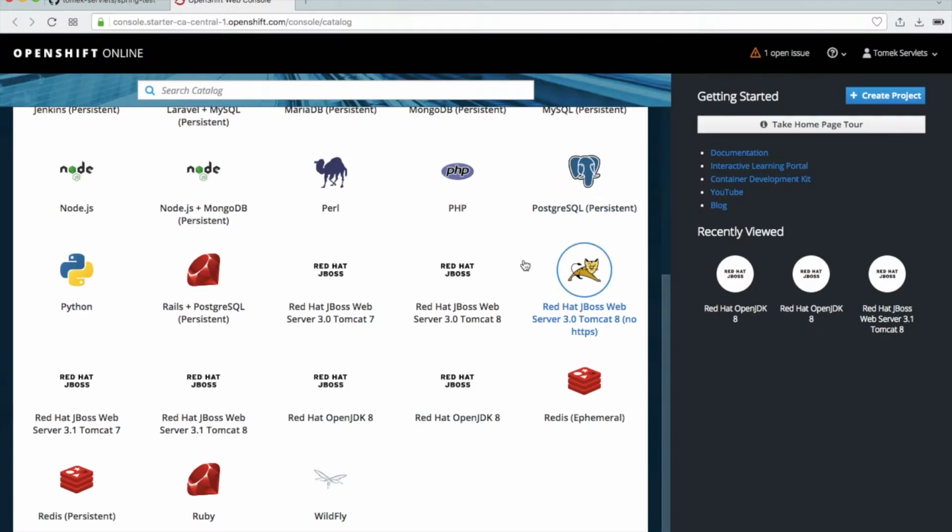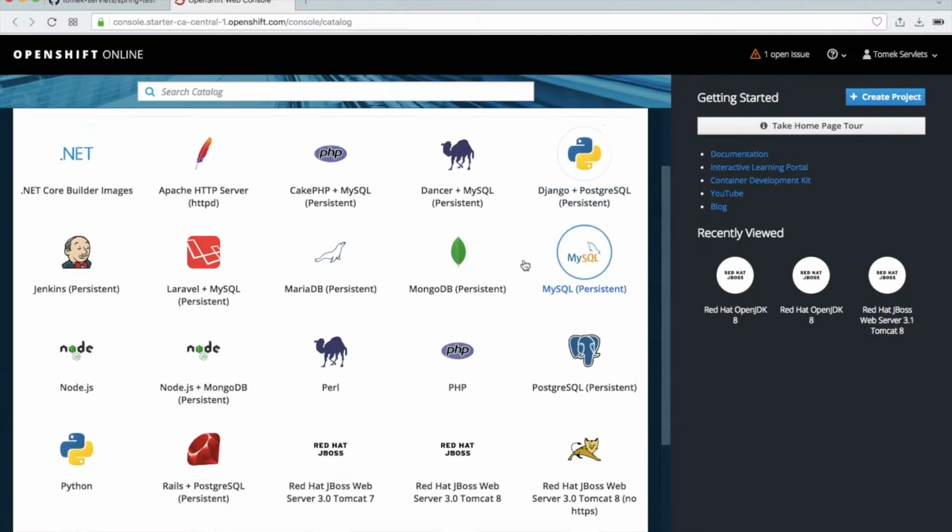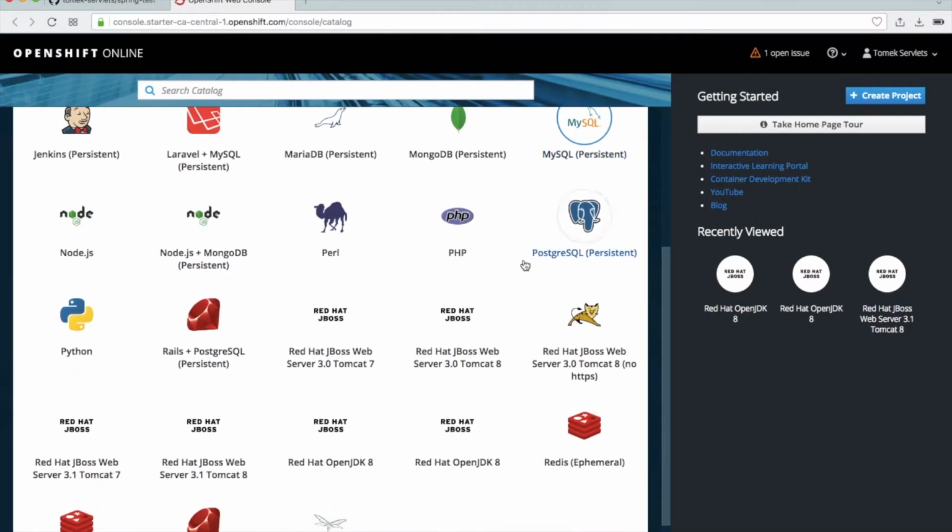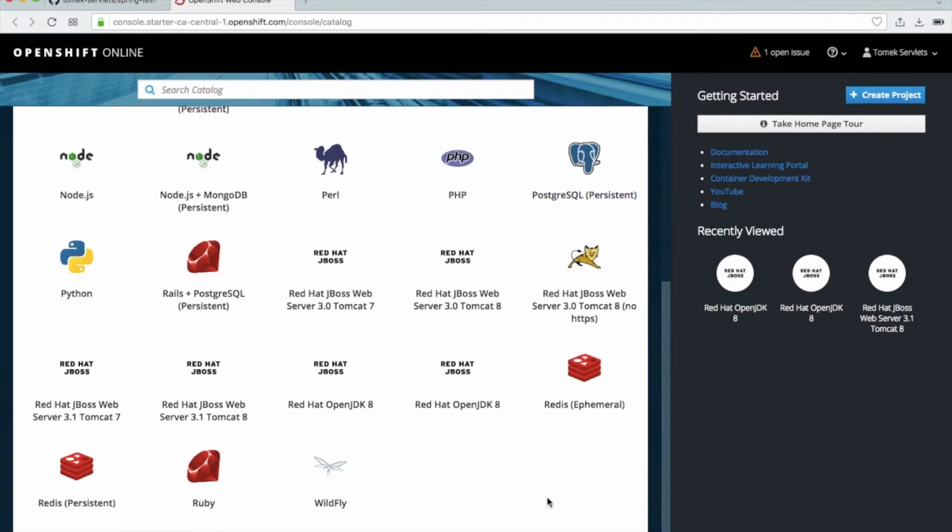Okay, and we will create a new project. You see, before we used Red Hat JBoss or something like this. No more. We will not use the built-in Tomcat. We will use our own Tomcat.